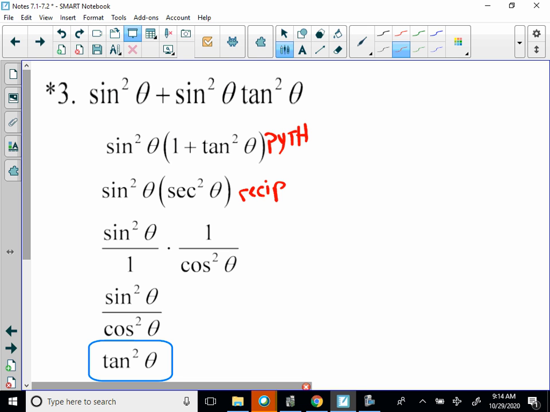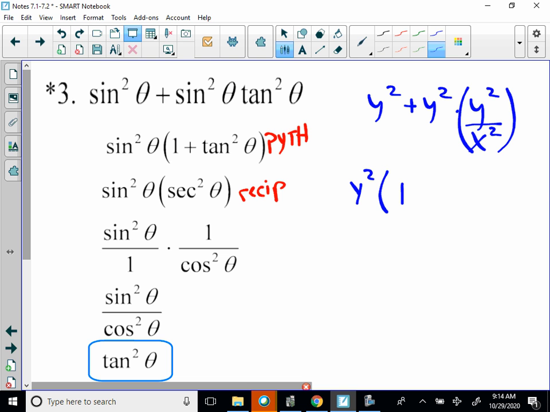Now, what would this look like algebraically? Well, that's going to be y squared plus y squared times y squared over x squared. And then we can factor out the y squared. That's going to give me 1 plus y squared over x squared.